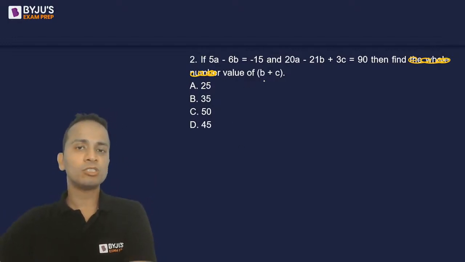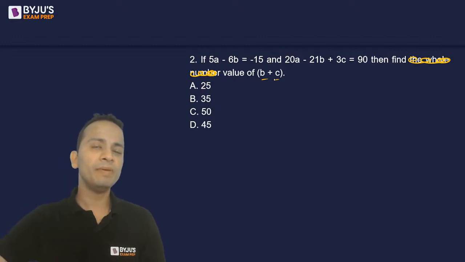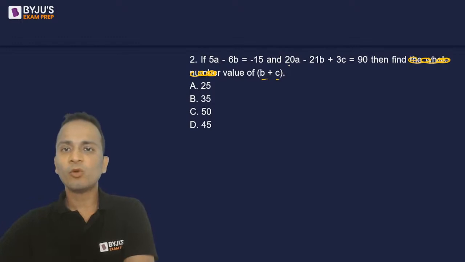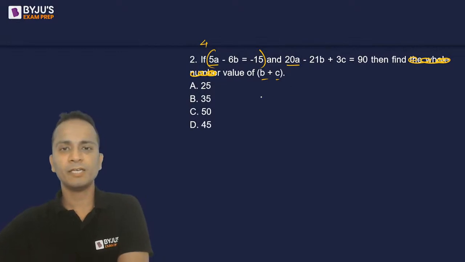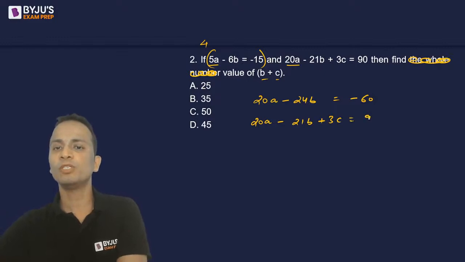Since I have to find out the value of the expression that involves B and C, I will try to eliminate A. So out of the two equations, I'll eliminate A. In the second equation, the coefficient of A is 20 and in the first it is 5. So I'll multiply the entire first equation by 4. So 20A minus 24B is equal to minus 60. Writing the second equation as it is, 20A minus 21B plus 3C is equal to 90.